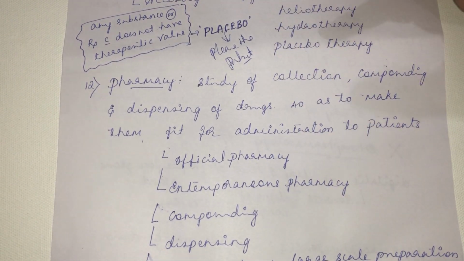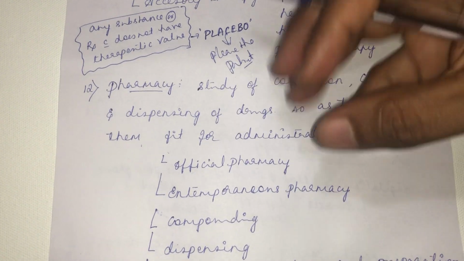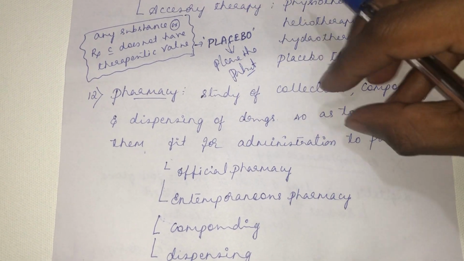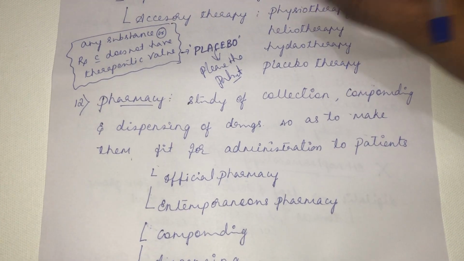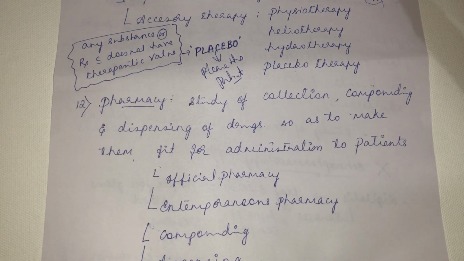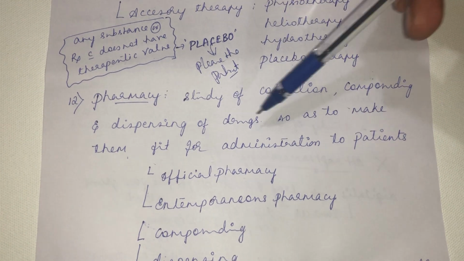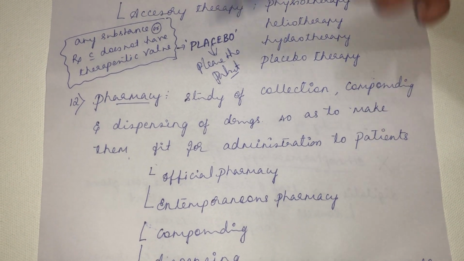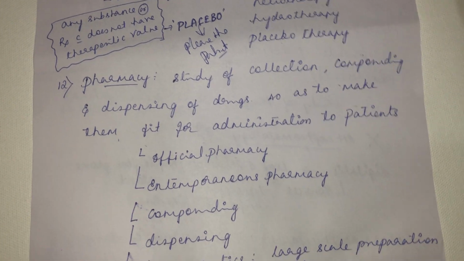You have to mix some magnesium sulfate, some sodium bicarbonate, then bismuth carbonate, then you have to make some powder, then make it in the particular dosage form, then you will give it to the patient. So many things will be there before giving it to the patient. Those studies will come under pharmacy. Now this definition will become obsolete, because now the ready-made product is what pharmacy will be giving.